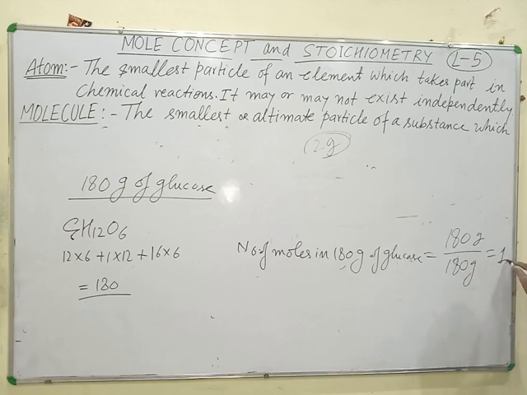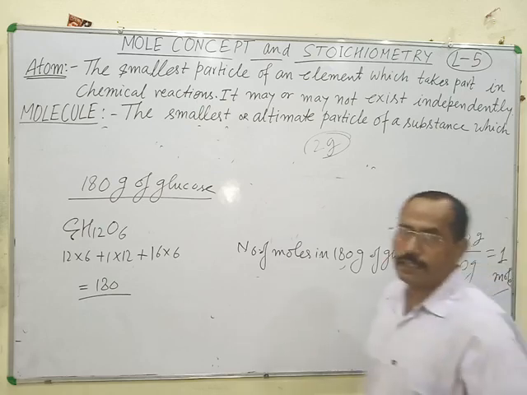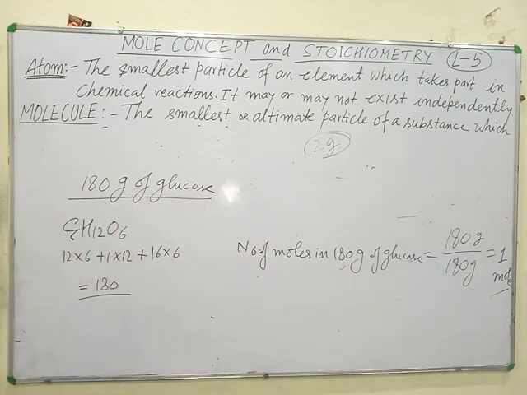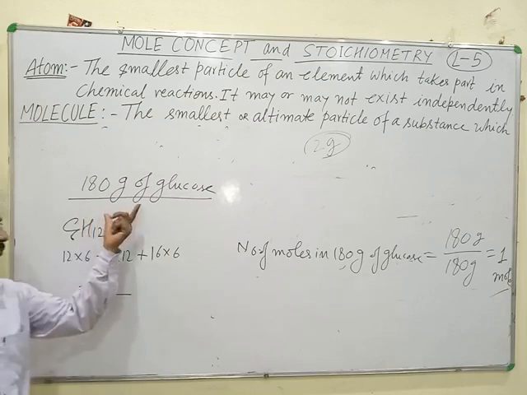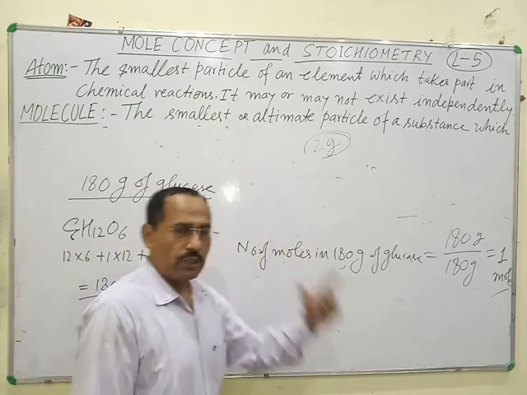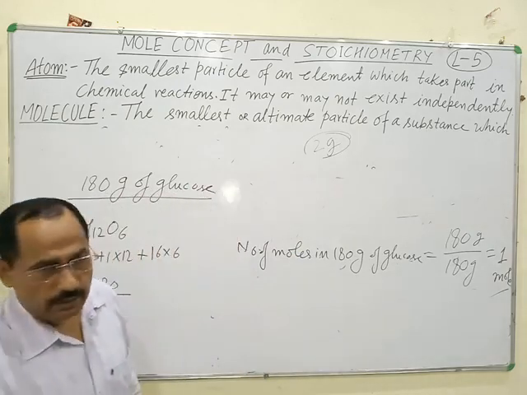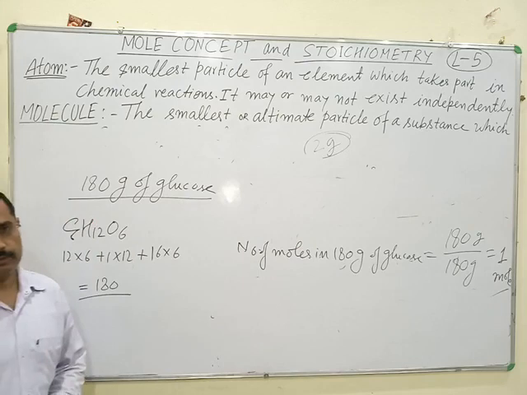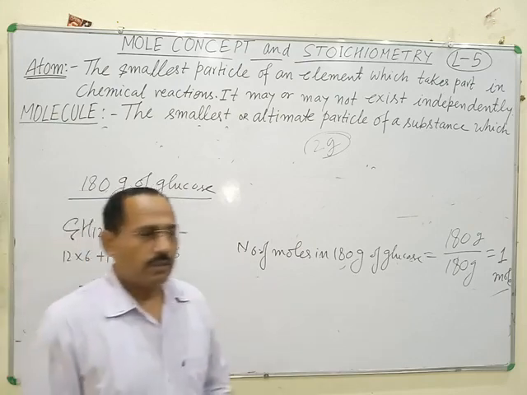This is equal to 1 mole. It means 180 grams of glucose is equal to 1 mole of glucose. That is why it is clear that 1 mole of a substance represents mass equal to its molecular mass.